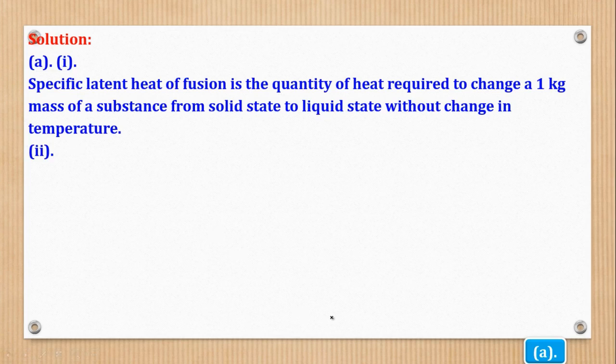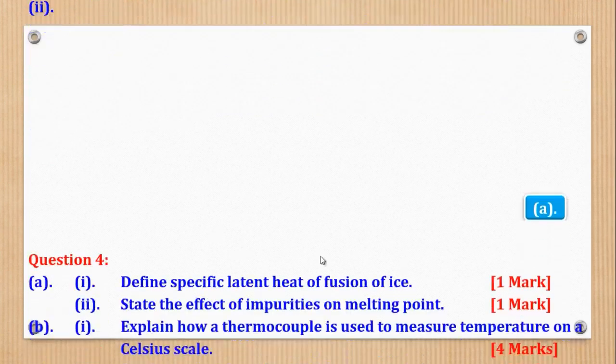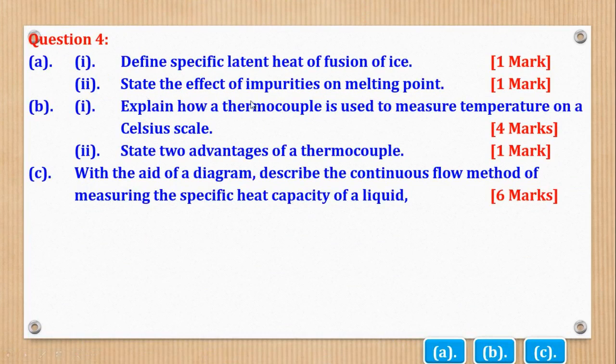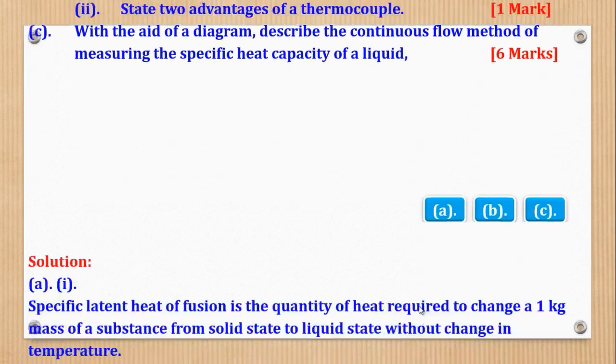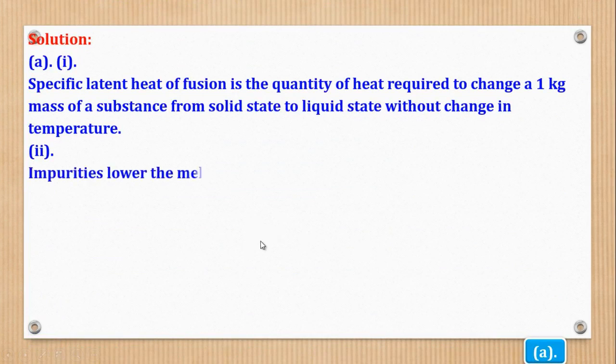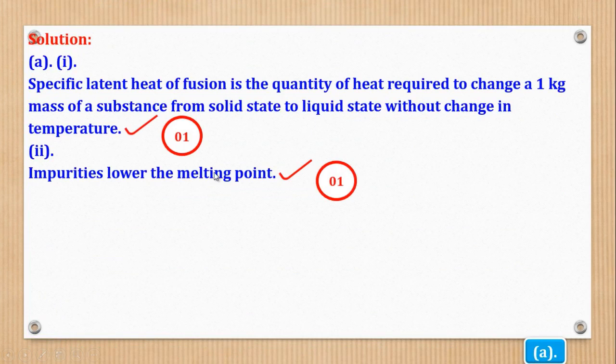That was Roman 1. Then Roman 2, state the effect of impurities on melting point. So they only told you to state. We even see at the mark, it is 1 mark. So just say impurities lower the melting point. Full stop. That was part A. What about part B?